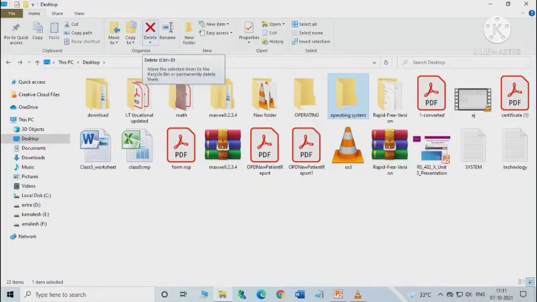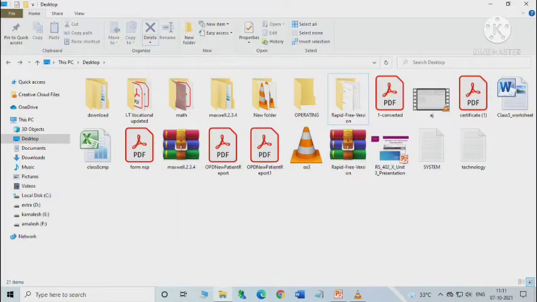So if you want to delete it, you can use the shortcut key Ctrl+D, or you can just press this button. If you click on this, then the file or folder will be gone. It will be deleted. So if you click on this, you can see that the file is already deleted. Okay, got it?